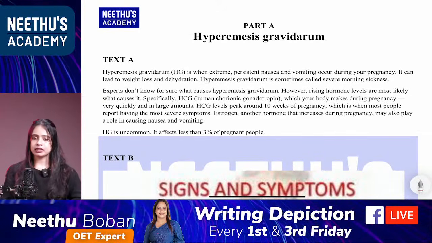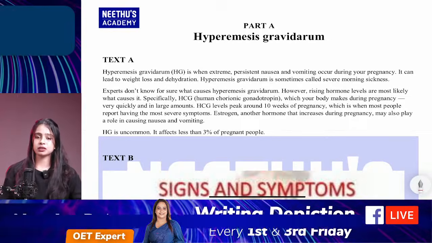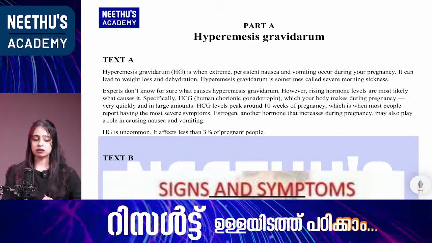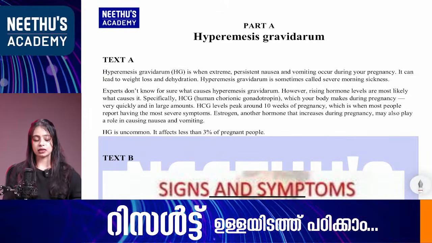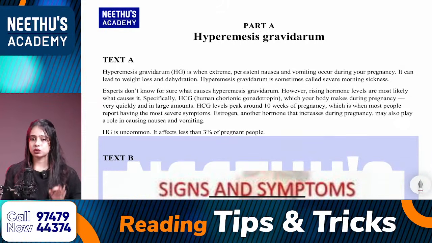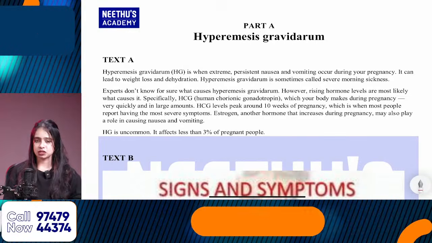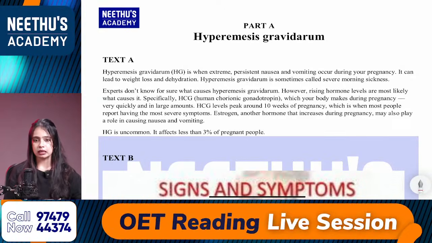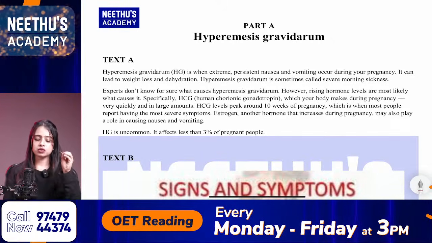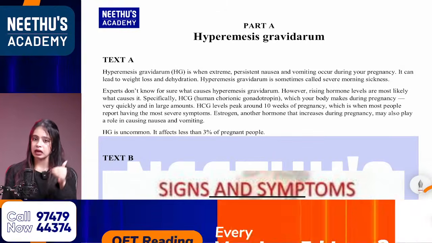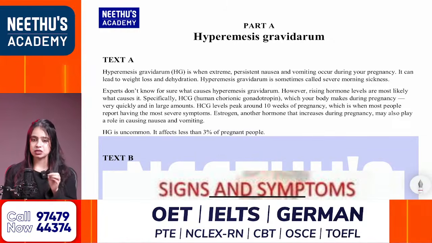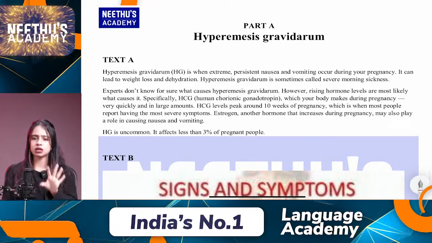So what about part A? How many questions are there? In part A, the time is 15 minutes and the number of questions will be 20. These 20 questions are categorized into 3 different sections. The first one, questions 1 to 7, is called match the following. You read the question, then underline the keywords from the question, and please do underline the keywords, maximum 3, not more than that.